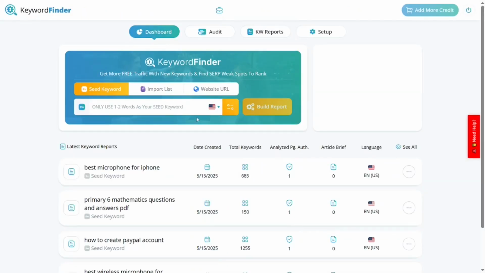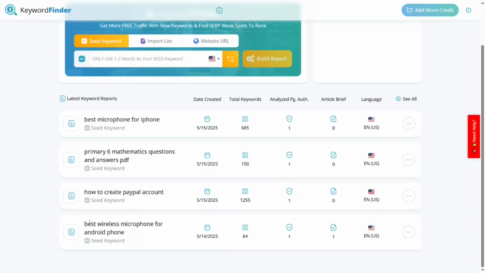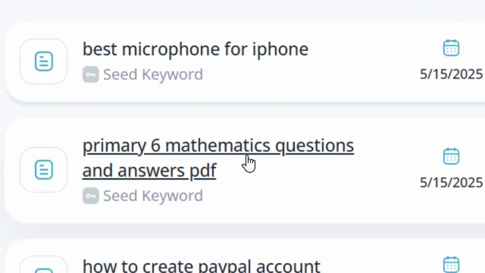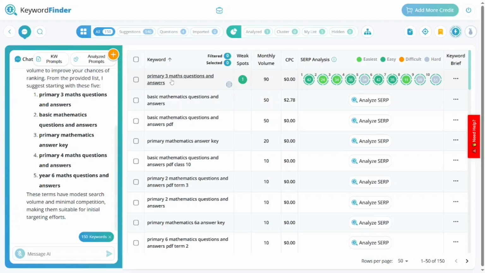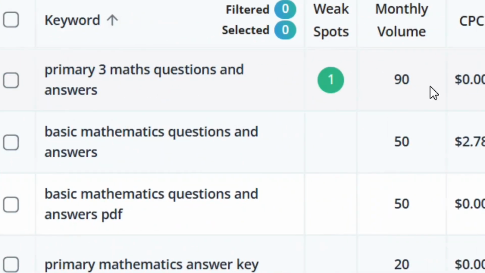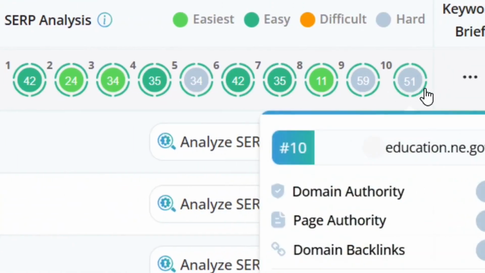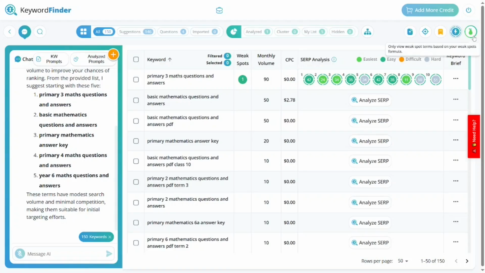And we are going to find a keyword having a weak spot. Let me show you how a keyword having a weak spot looks like. I have done the research already, so this is the keyword. All that I have to do is just click on it, and from here you can see that this keyword is having one weak spot. From the analysis that I have done, as you can see, it is shown right here. So let's go to the weak spot.